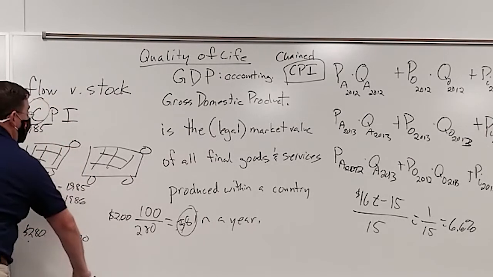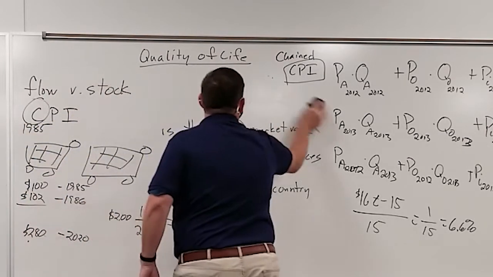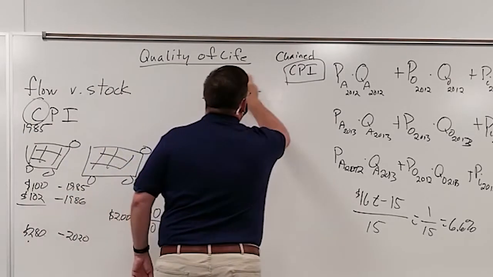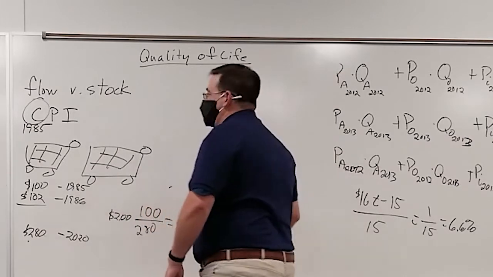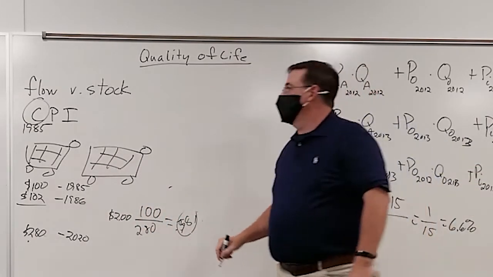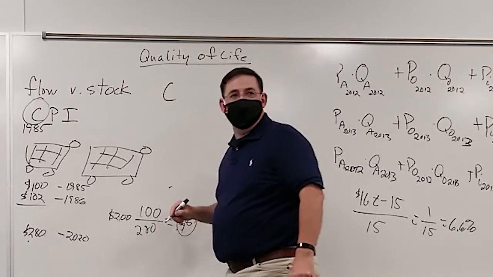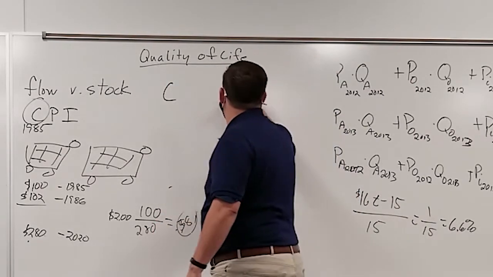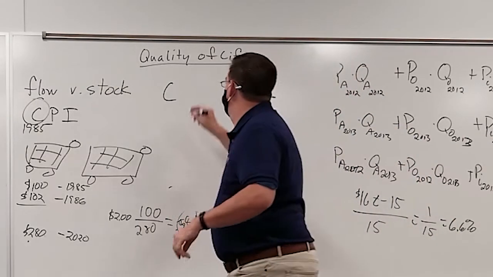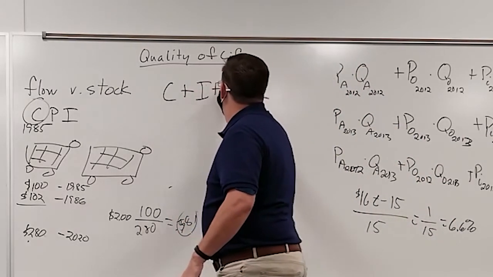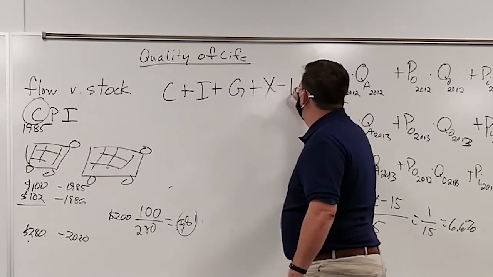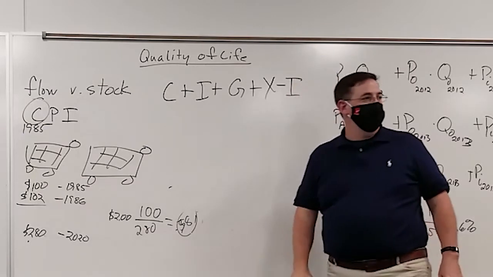Now, it's called the Consumer Price Index. Why? Because it only captures the changes in prices of consumer goods. But it's not only consumers who are buying things. Who else buys things? Consumers buy things. Who else buys things? The government buys things. Who else buys things? Businesses. Investors. And also foreigners buy things that we make, and then we also buy things that foreigners make.